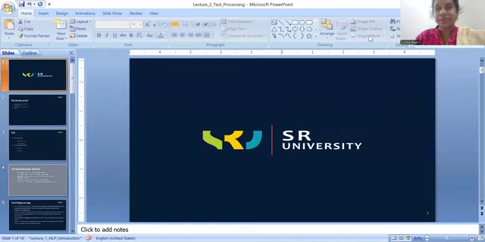Today I came up with a new topic in information retrieval systems. This is a very interesting topic and very important to all people, that is text pre-processing.